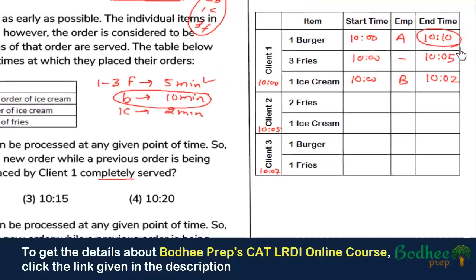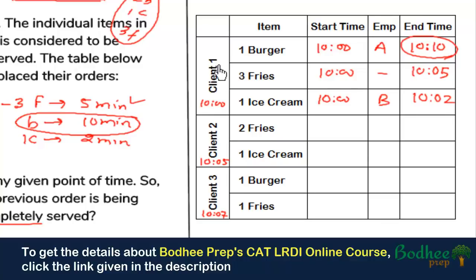So we know that at 10:10 client number one's order got completed. So we can see that B was engaged only till 10:02, and he will be idle because the next client's order will only start if the first client's order has been completed, and the first client's order is completed at 10:10. So the next client's order will start at 10:10 only, and we can see that the order has been placed at 10:05. So anyway, they can start at 10:10. So if I look at fries, then at 10:10 anybody can start it, and it will take 5 minutes, so it will get completed at 10:15.